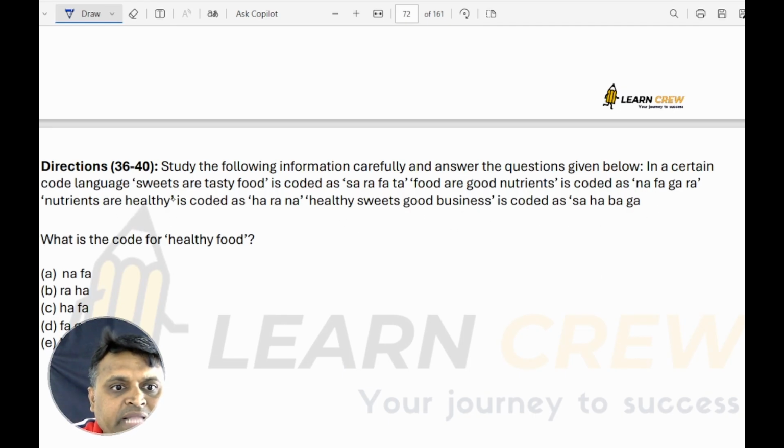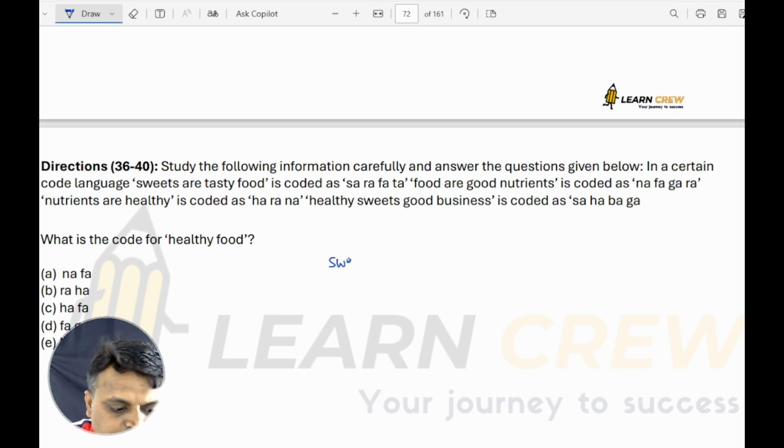In a certain code language, sweets are tasty is called as Sara Fata? Food is called as Sara Fata. Food are good nutrients is called as Nafa Gara. Nutrients are healthy is called as Harana. Healthy sweets, good business is called as Saha Baga. So now write the code for each and every word.